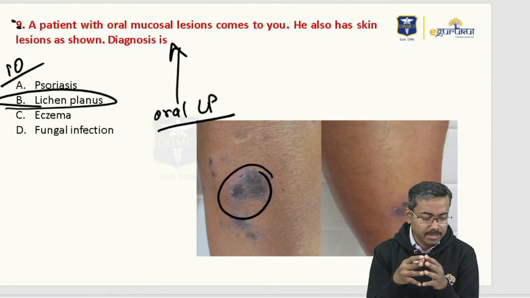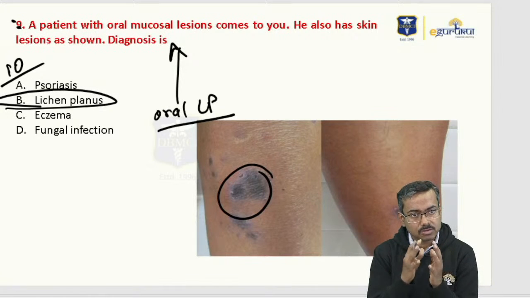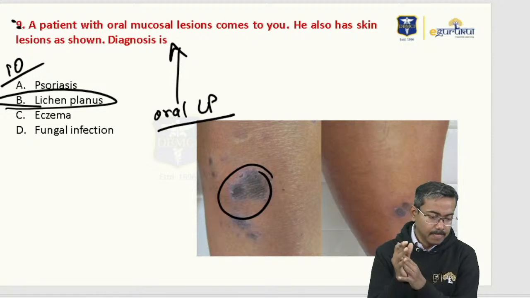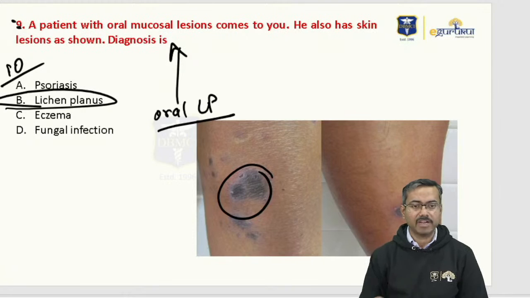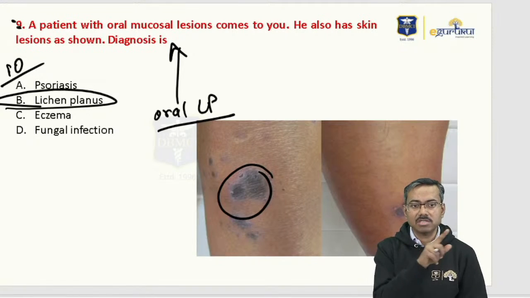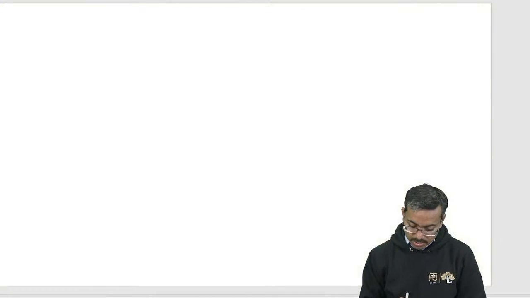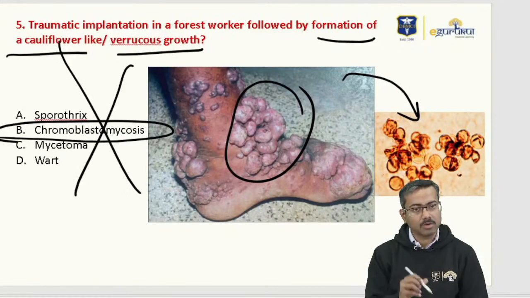Psoriasis would usually have a bit of scaling. So this is oral mucosal lesions, comes to you, it has skin lesions as shown, and the diagnosis is this. So I have recounted 10 questions, and from whatever feedback I've got from you, whoever was live, I think one question is not there. So I'm just crossing that out.